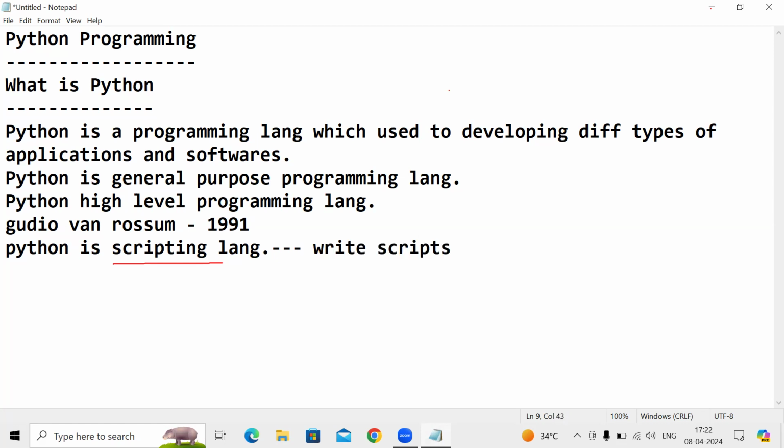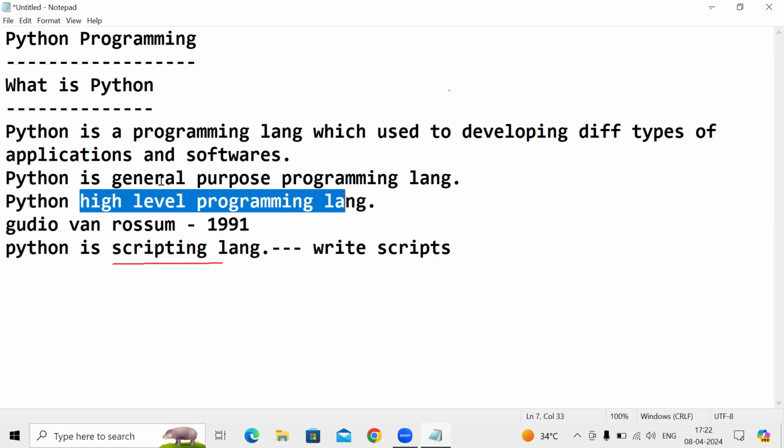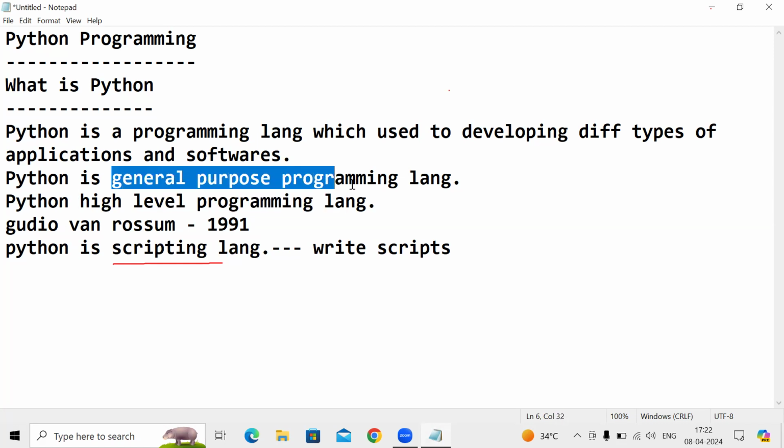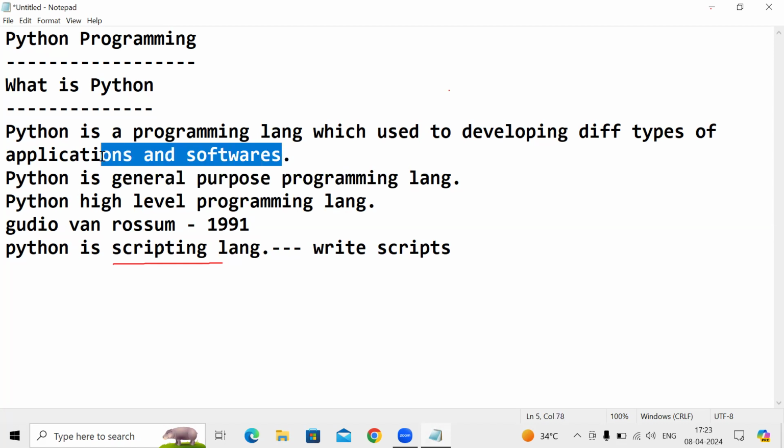By writing scripts, we can automate the process. That is why we call Python a scripting language, and Python is a high-level and general-purpose programming language, which is used to develop applications and softwares. I hope you got it, guys, what is Python.